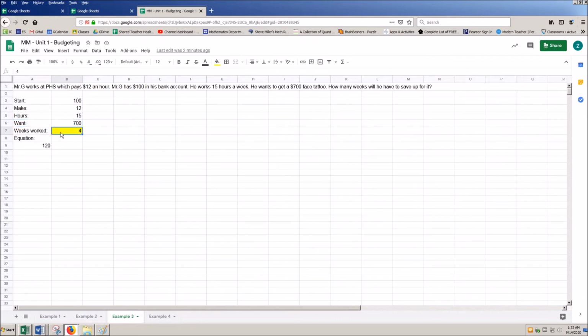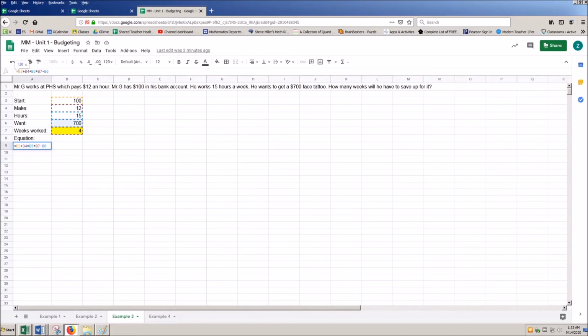This week's worked, I've highlighted in yellow because this is a value I'm going to change. This equation is taking all of these things, B3, B4 times B5, and I'm saying minus my $700. So as I'm looking at this, it's saying, okay, take the starting amount, add in the money I make per hour times the number of hours, and now here I'm saying, okay, times this week's worked. So this is saying I worked this many hours for this amount per hour for this many weeks.